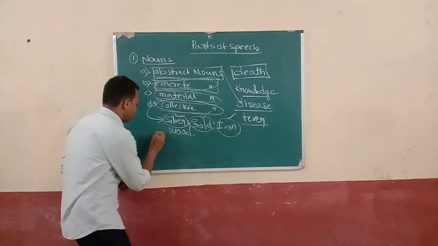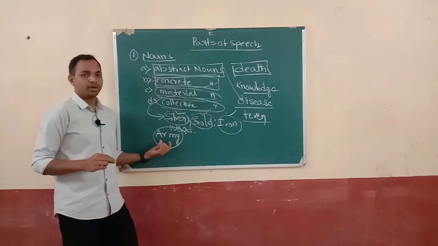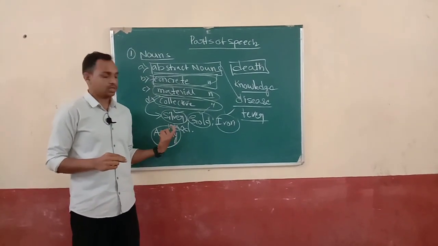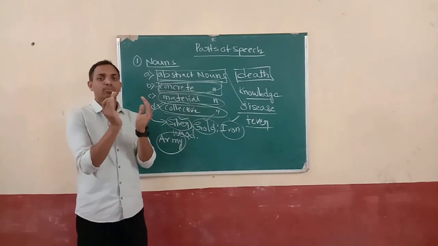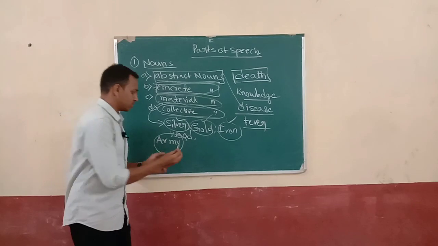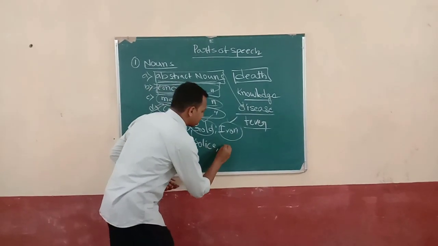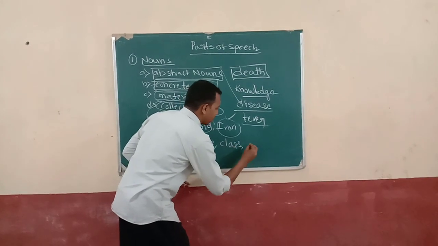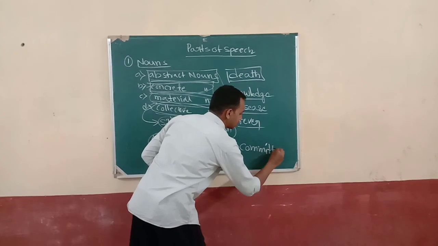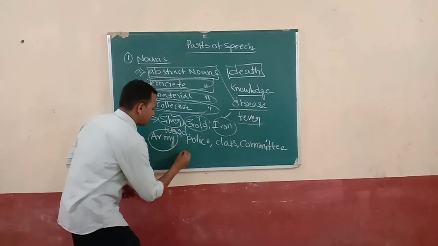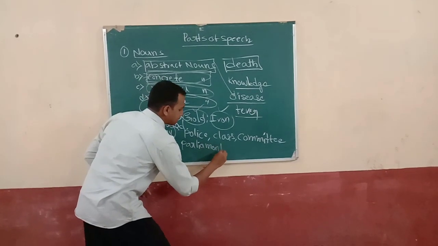For example, army. Army means army officers. That may be in singular forms or plural forms. We say army, a group of people or a group of soldiers. Police and class and committee, and also parliament.